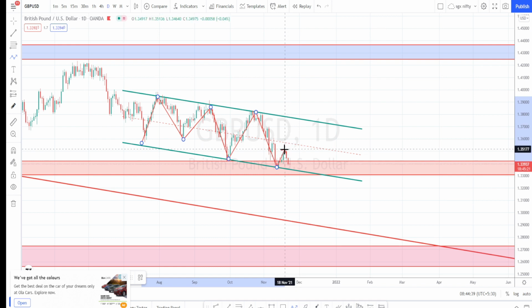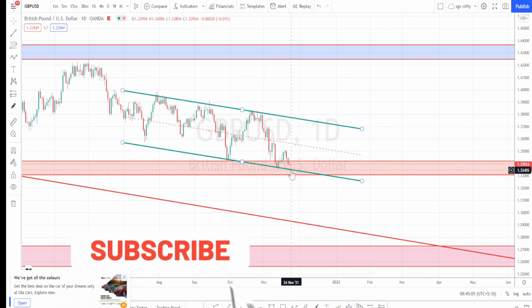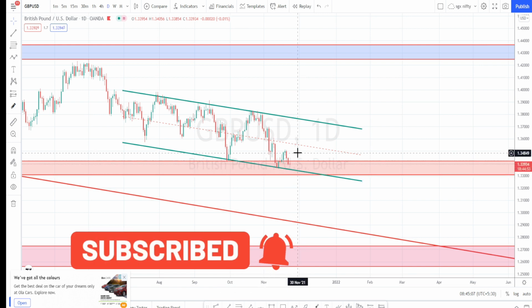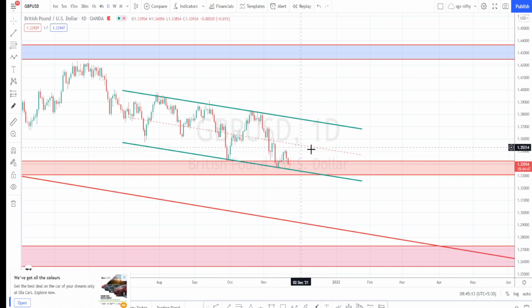It is in a kind of consolidation for now. It has taken support over here and it doesn't have enough bullish strength to start its uptrend. But still the channel pattern is valid, and you can notice that it has taken support over here, and I am expecting it to again take support over here. As long as it doesn't break this channel pattern, we can expect the trend reversal to happen and test this central line of the channel pattern.